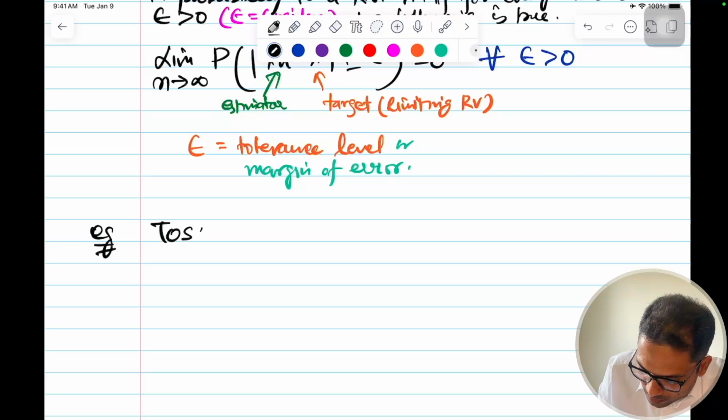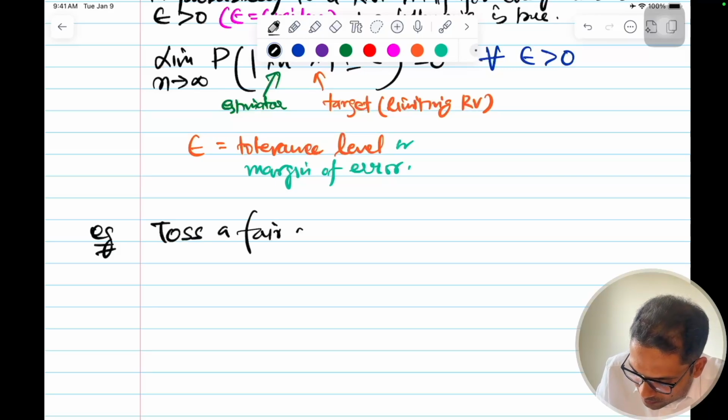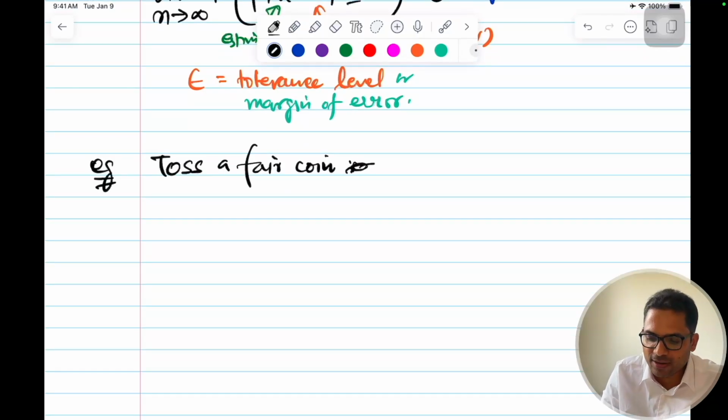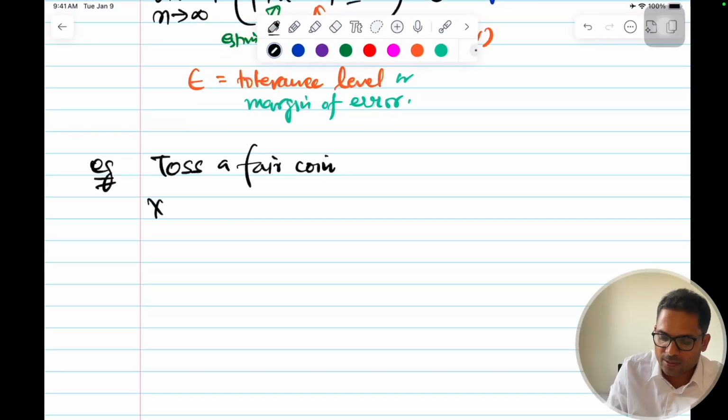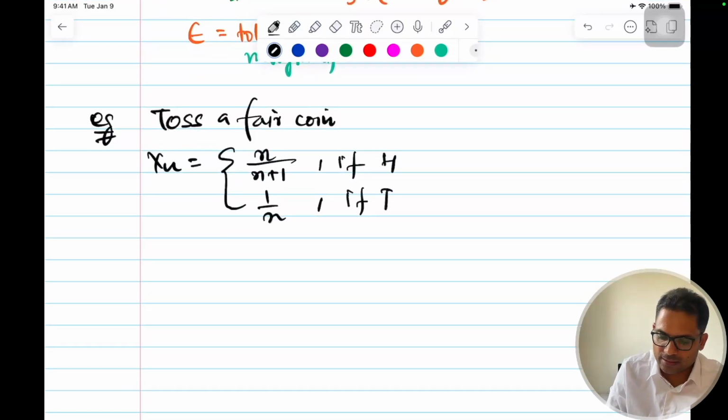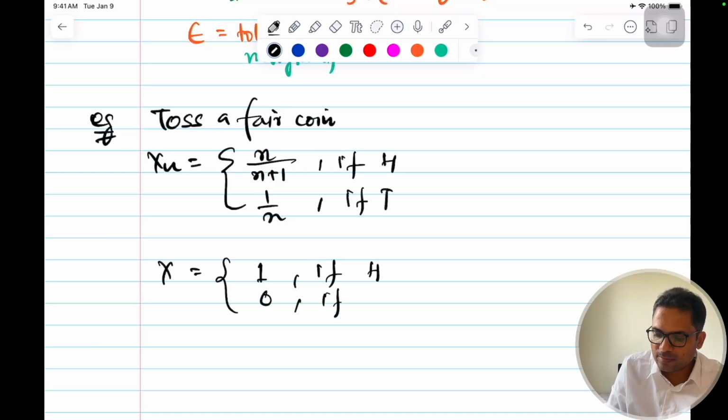I toss a fair coin, and I'll define my sequence of random variables, that is X of n, equal to n by n plus 1 if head, and equal to 1 by n if tail. This is how Xn is defined. And my target or limiting random variable is simple Bernoulli, 1 if head and 0 if tail.